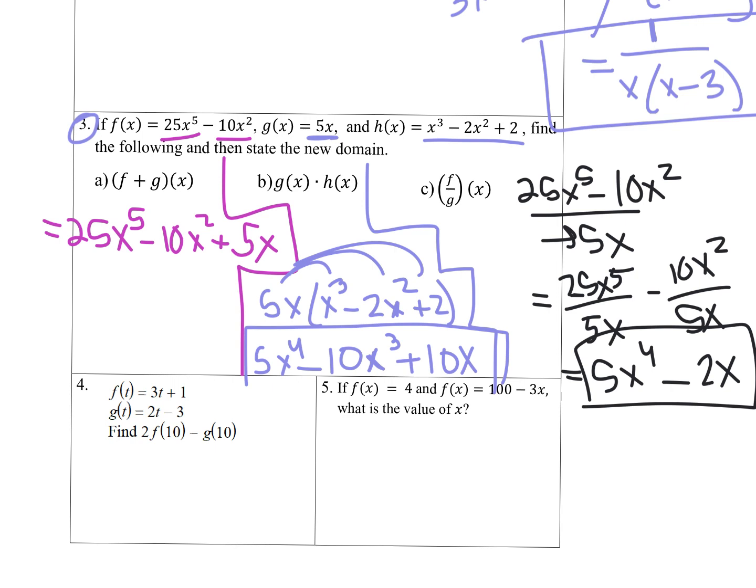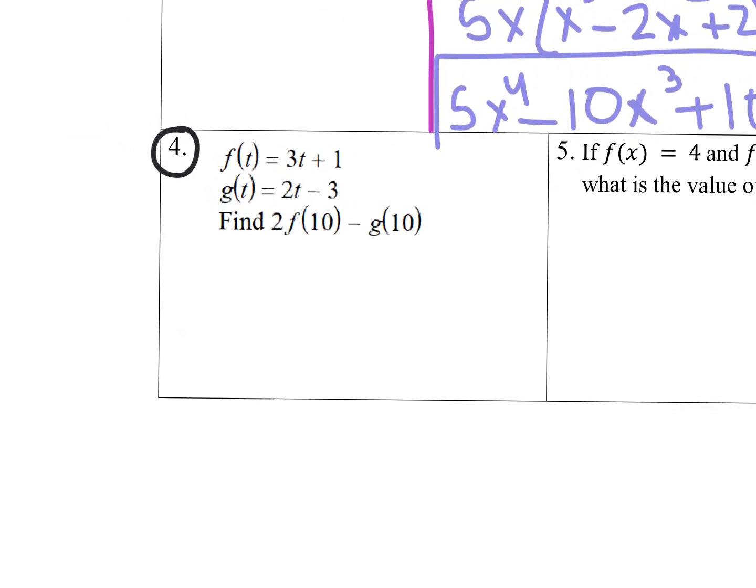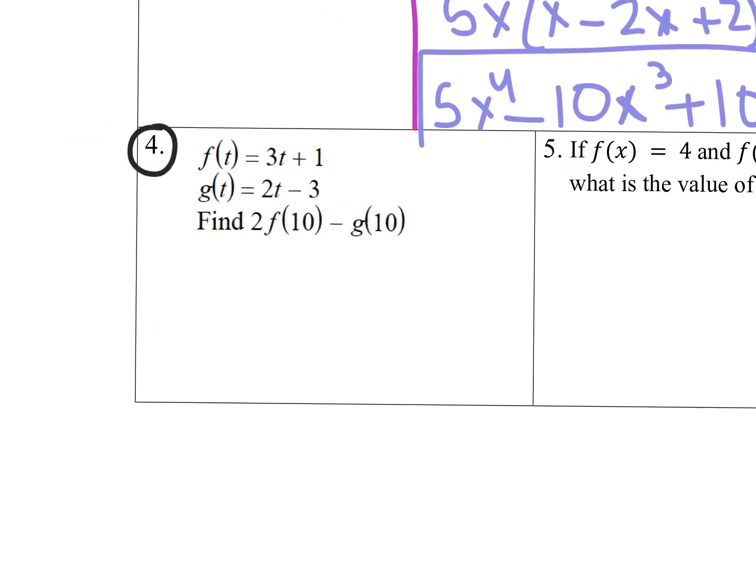So those were expressions. We were inputting expressions, but how about if we input numbers now? Okay, so let's look at number 4. Let me zoom in here. Okay, so we have two functions. We have f of t equals 3t plus 1, and g of t equals 2t minus 3. And it says find 2 times f of 10 minus g of 10. So it's saying I want to insert 10 into f. I want to insert 10 into g. I want to multiply 2 by f of 10 and then subtract the g of 10.